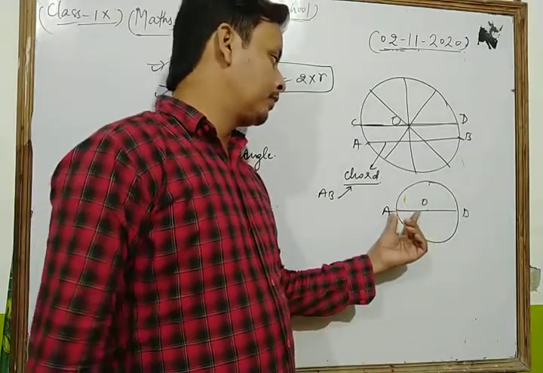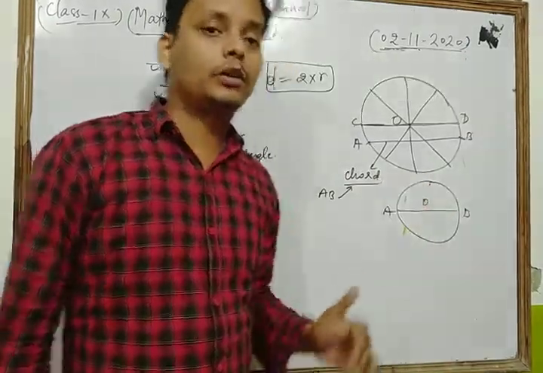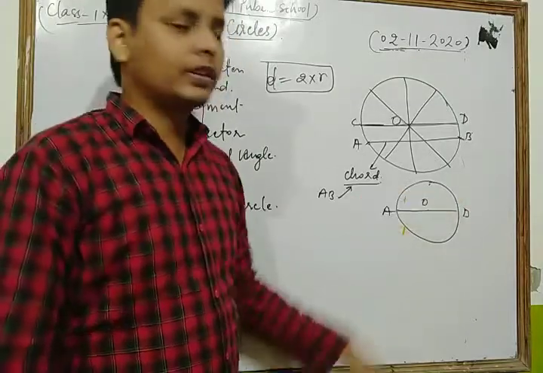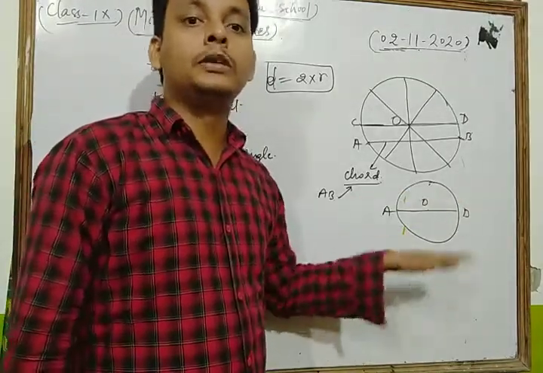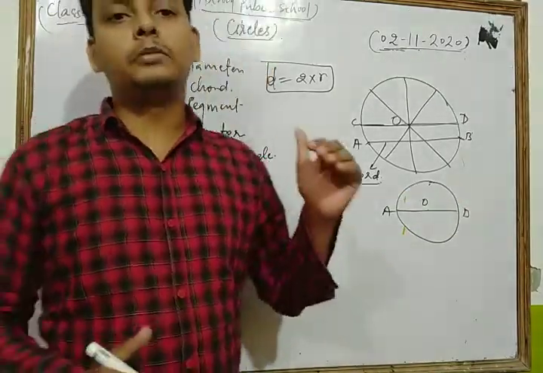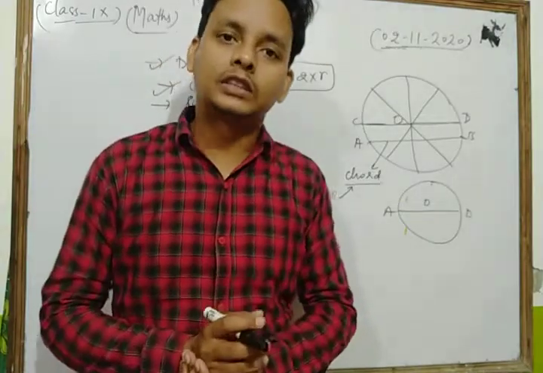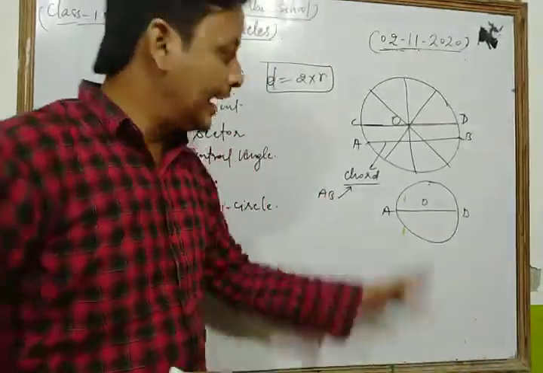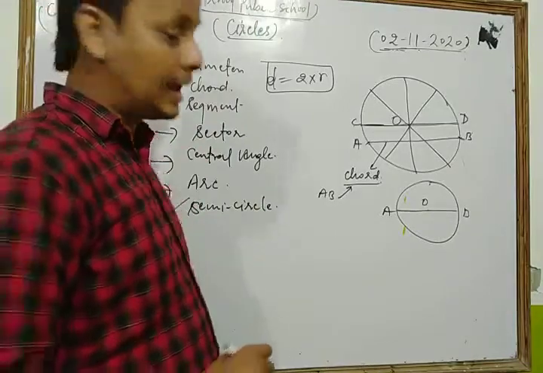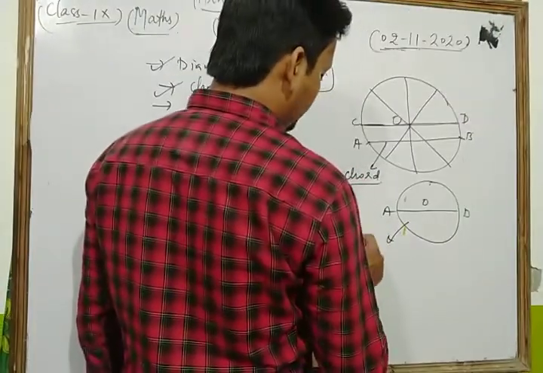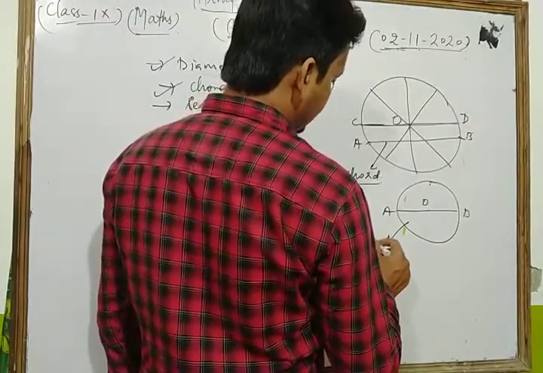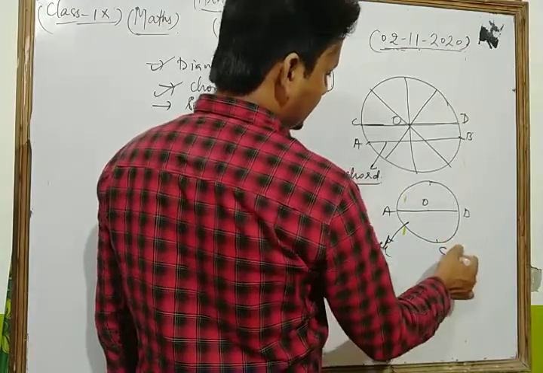And you know that if we discuss the semicircle, then the longest chord of the circle means the diameter. Dear students, the diameter of the circle divides the circle into 2 equal parts, and each equal part is said to be a semicircle. Each equal part is known as what? Semicircle. Suppose that this is C.